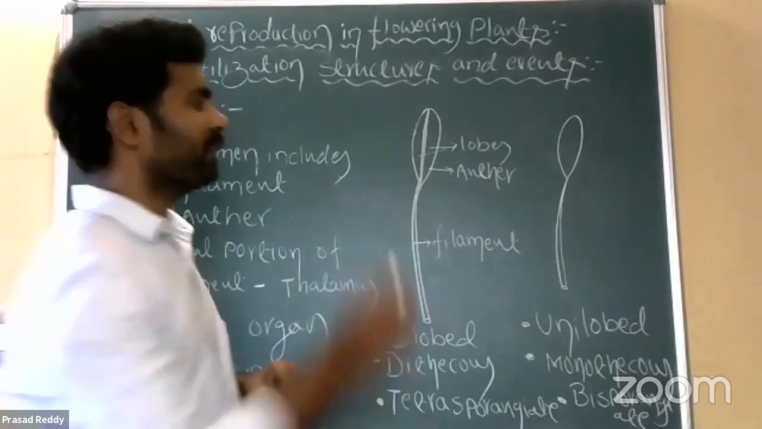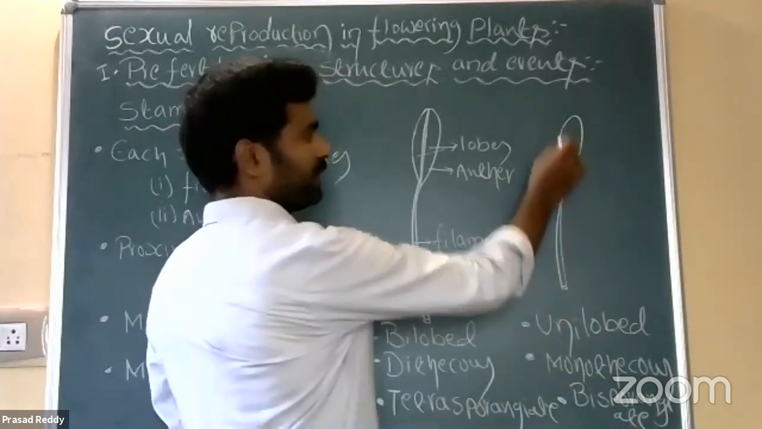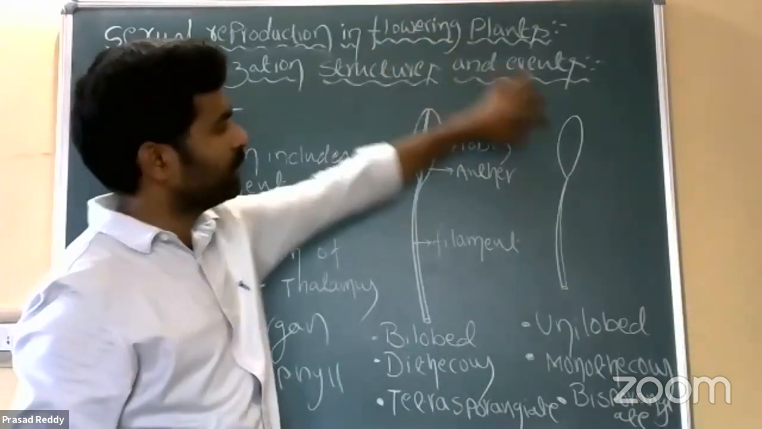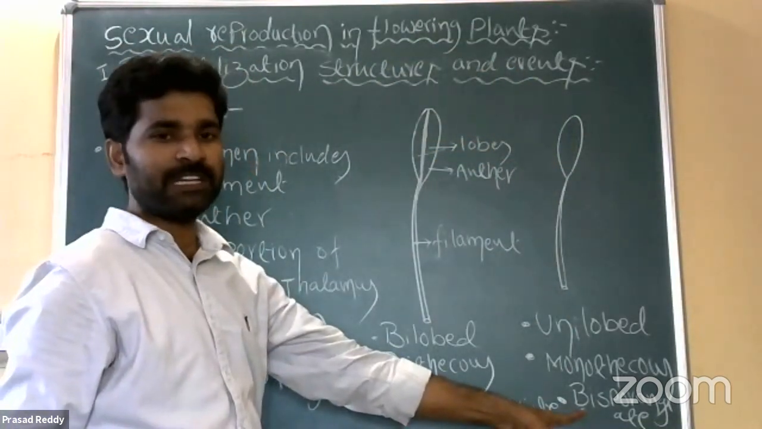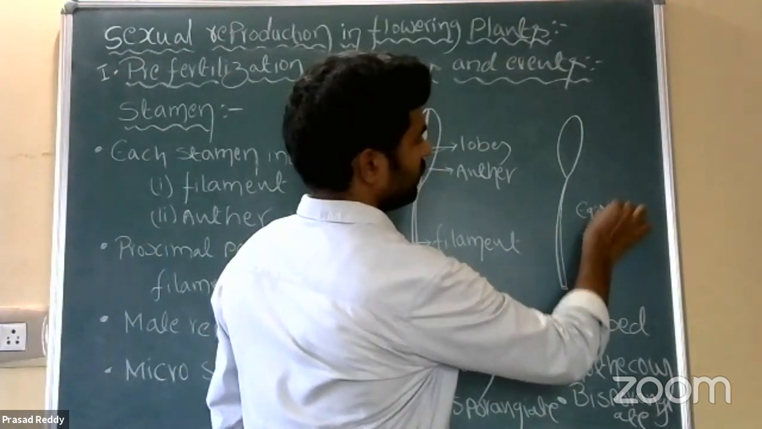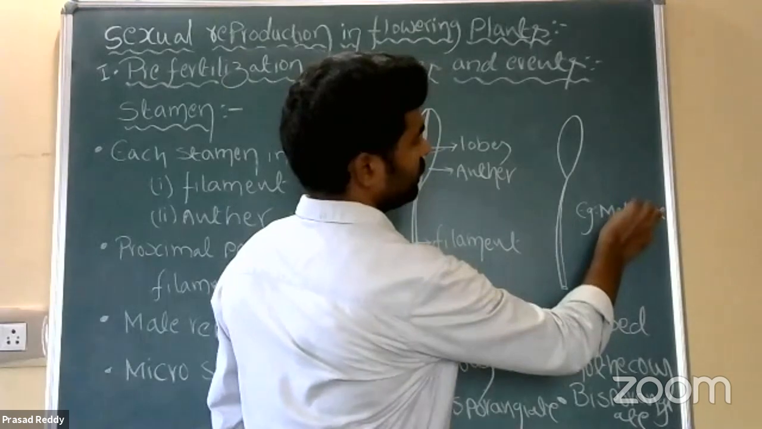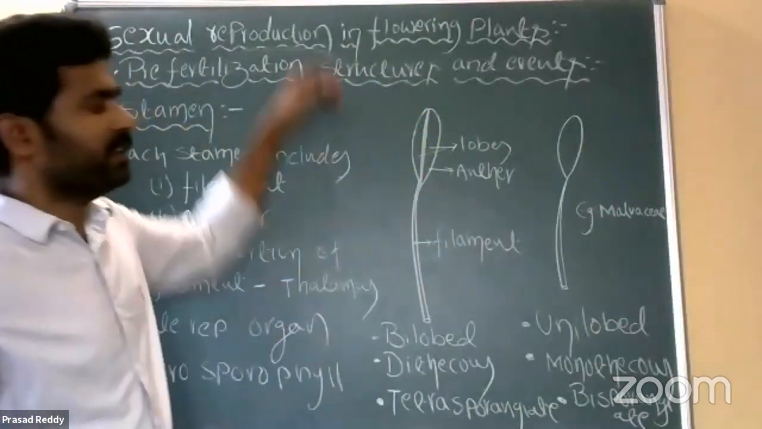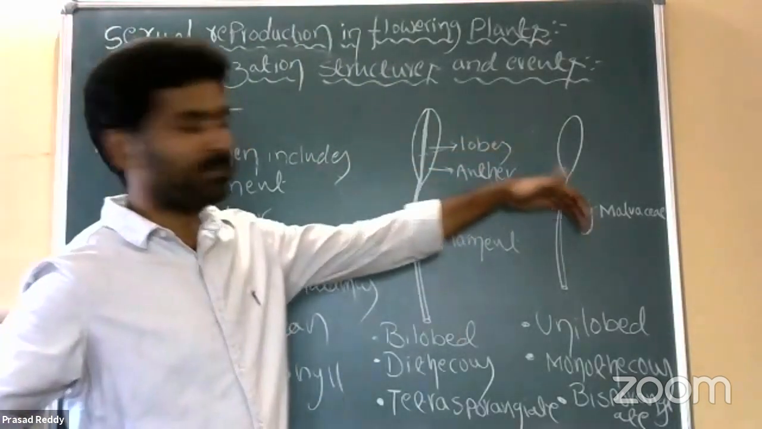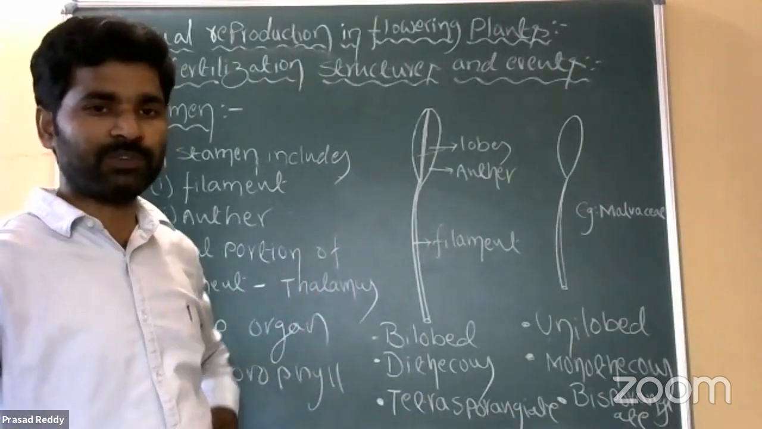Then where exactly do we observe this type of anthers? So unilobed anther, single lobe, monothecous, 1 theca, then 2 sporangia. Why? Because each lobe consists of 2 microsporangia. Here also 2 microsporangia. Hence it is bisporangiate anther. So the best example for this is Malvaceae family members. Malvaceae family members. So except Malvaceae family members, remaining all family members exhibit bilobed dithecous tetrasporangiate anthers only.